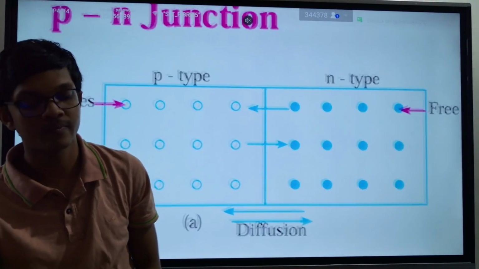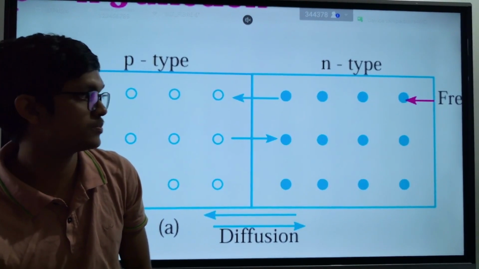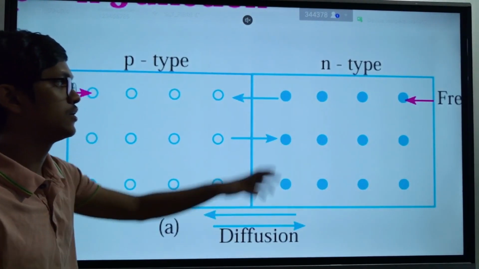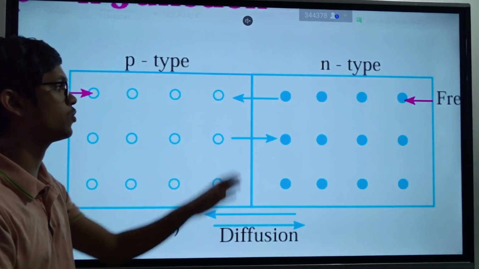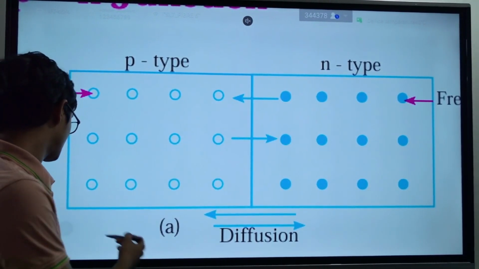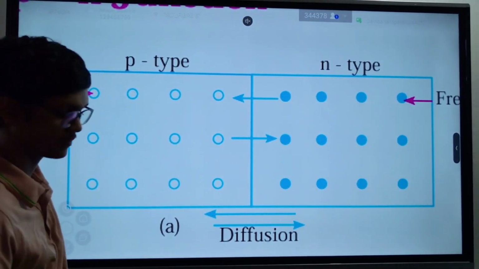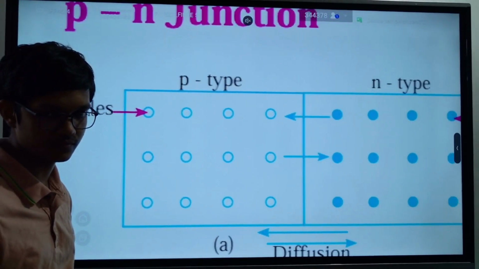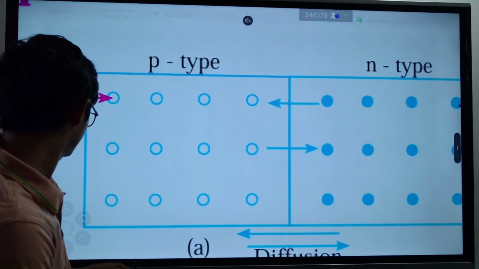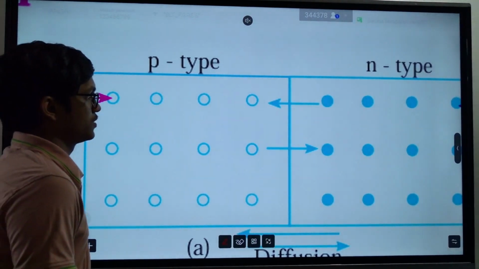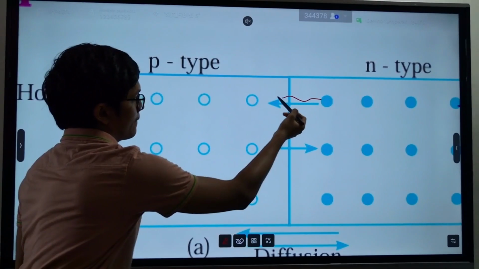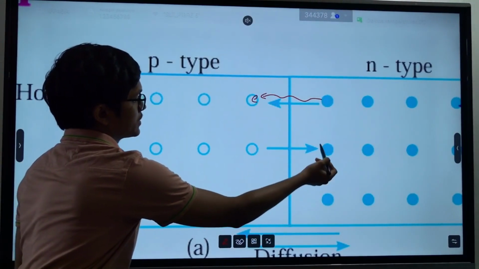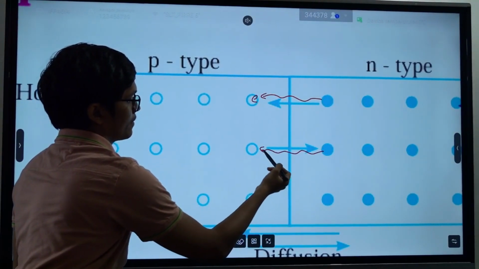So when the additional holes in the p-type semiconductor are seen by the additional electrons in the n-type semiconductor, they try to neutralize. How?